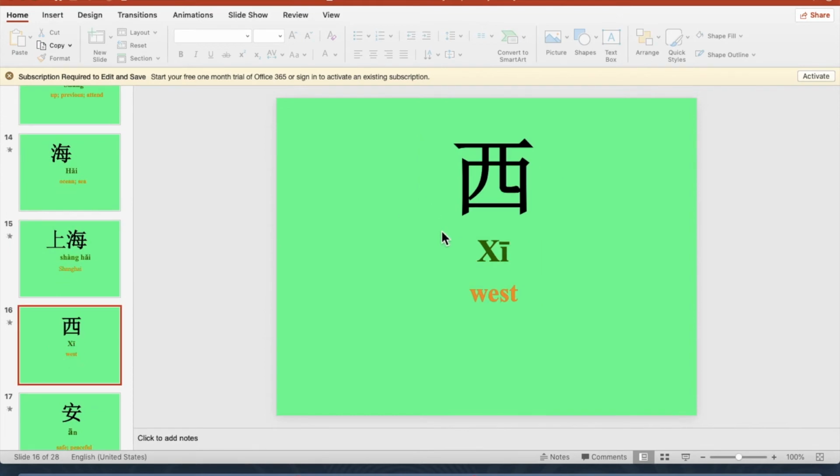Now we're coming to 西. 西 means west. It's a direction word.